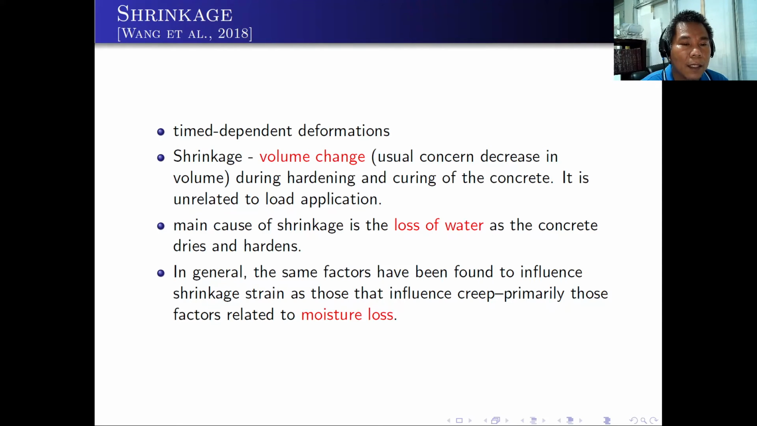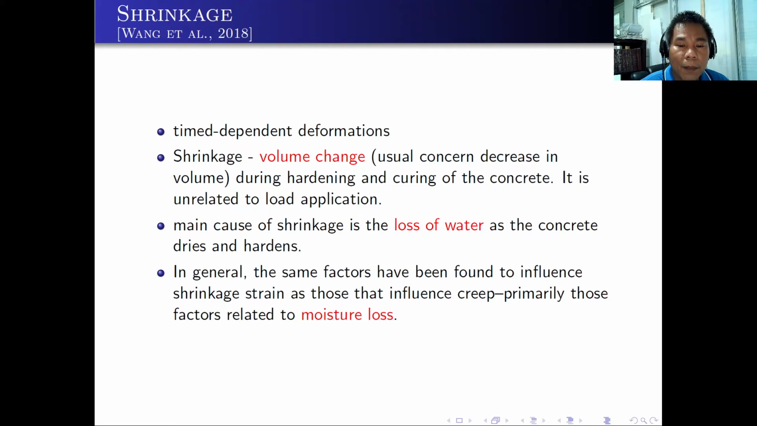It is unrelated to load application. Unlike creep, it is related with the load application. So that's why creep and shrinkage are two different phenomena. But normally, we only look at creep and shrinkage as one. But actually, it's not really the same. They are different. The main cause of shrinkage is the loss of water as the concrete dries and hardens.